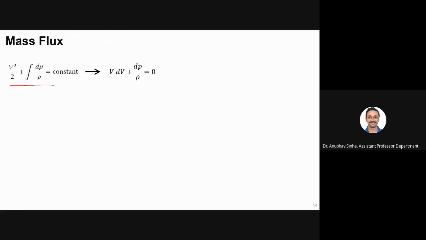Now, if I differentiate it, what will happen? V dV plus dP by rho, the integration sign will go. Or I can say, if I take this to the RHS, V dV is equal to minus dP by rho. Or if I multiply rho there and bring dV here, rho V is equal to minus dP by dV. Is this fine? Yes, sir.